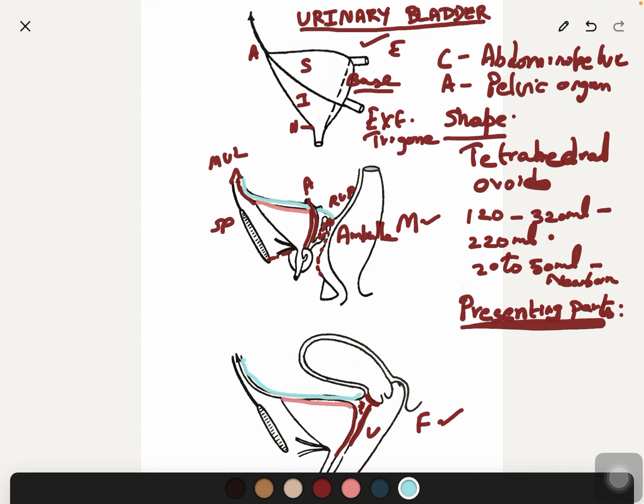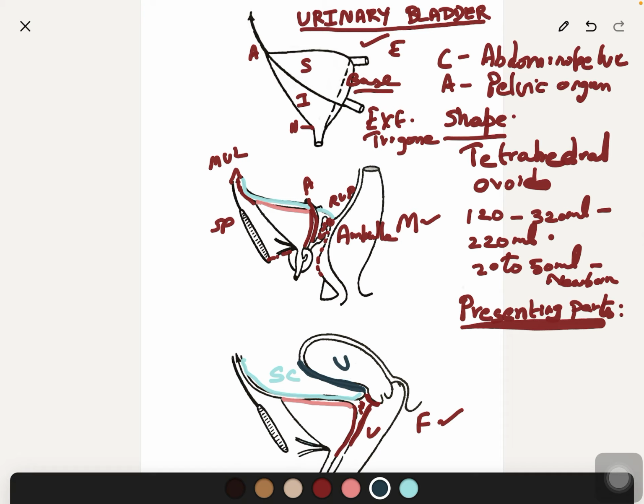And it's related to the sigmoid colon and coils of small intestine. And in the female, it is related also to the anterior surface of the anteverted uterus. You can see this is the uterus anteverted. So this is the anterior surface of the anteverted uterus. So we have covered the superior surface also.